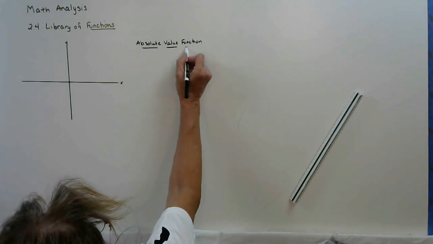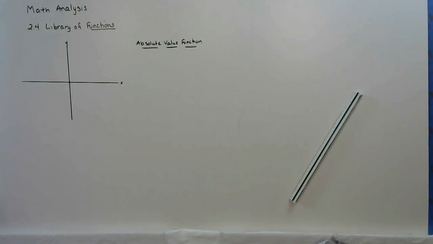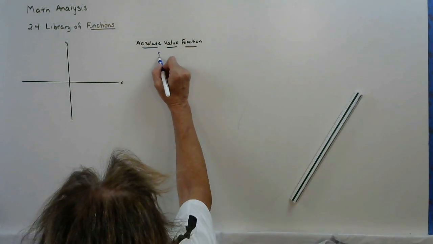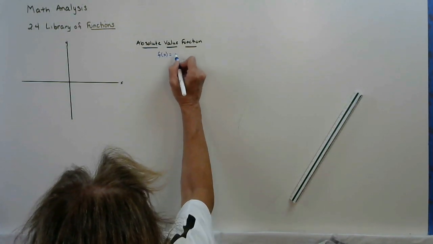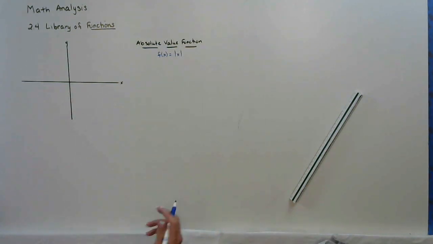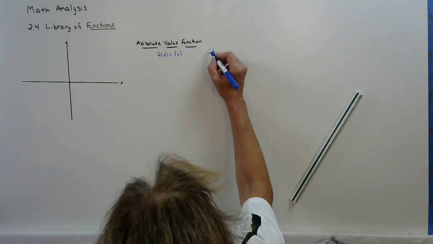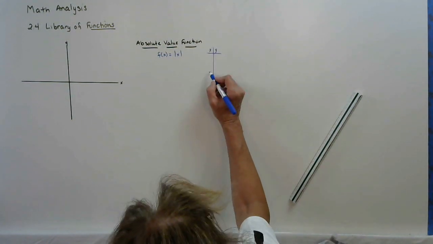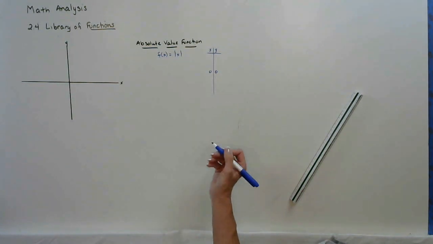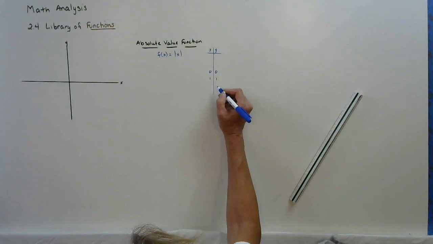So again, the name pretty much tells you what you're going to be doing. f of x equals absolute value of x. Again, you are always allowed to make an XY chart if that helps you. Absolute value of 0, 0. Absolute value of 1, 1.